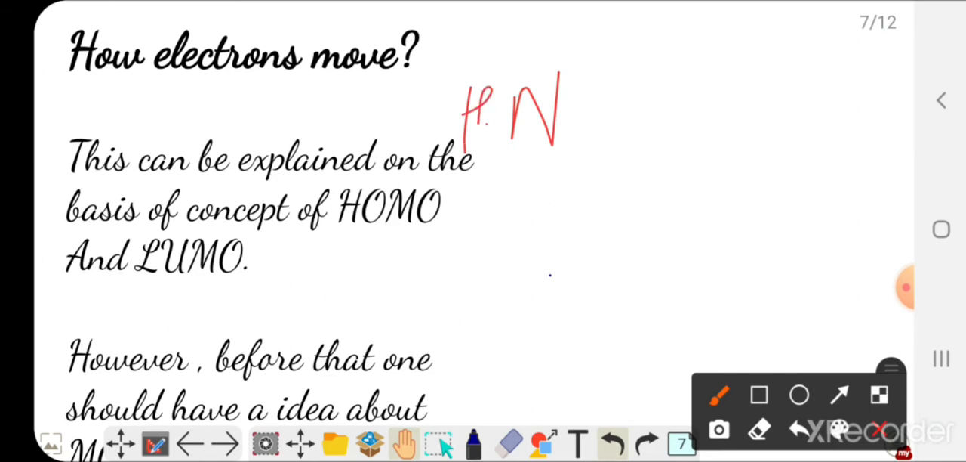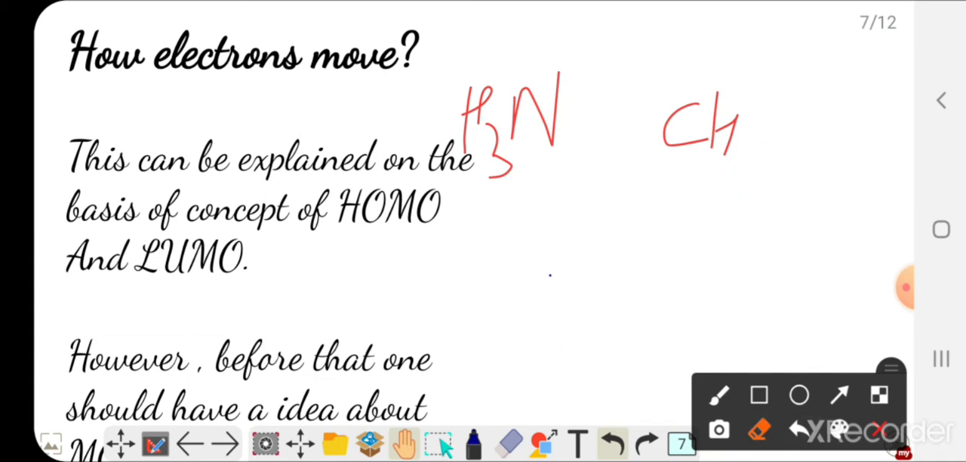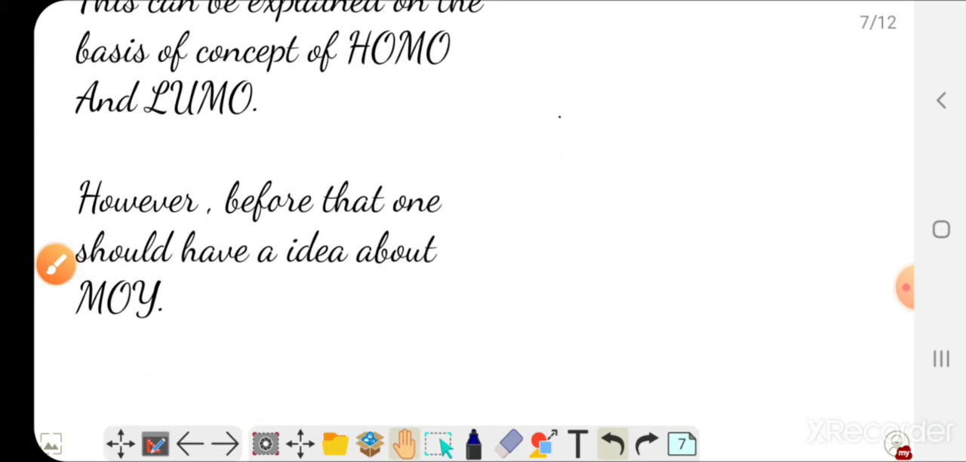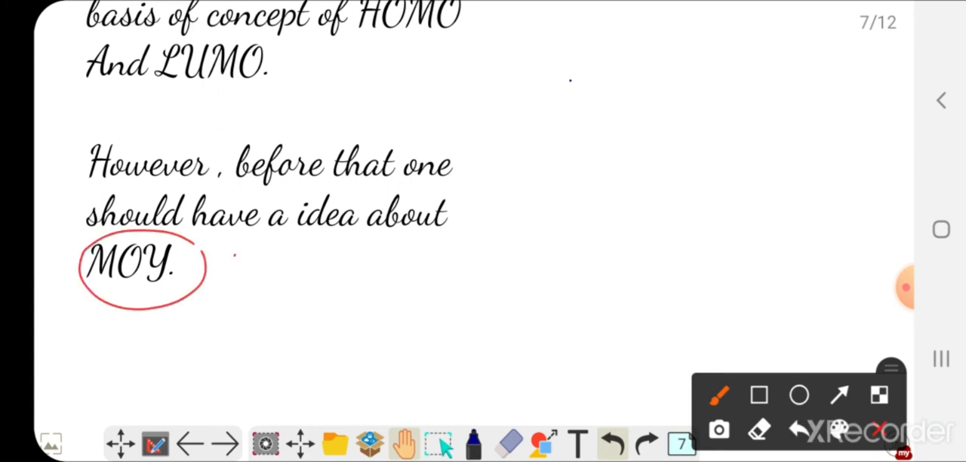In this example, iodine too had the lone pair, we could have drawn it like this, but this is not the case. How do we predict that the lone pair of nitrogen is going to attack in this way? This is going to be explained in this question, okay. Now here the concept of HOMO and LUMO arises. HOMO is the highest occupied molecular orbital and LUMO is the lowest unoccupied molecular orbital. But before that, one must know the concept of molecular orbital theory. Sorry, here it would be MOT.